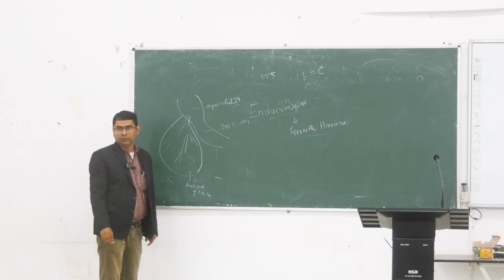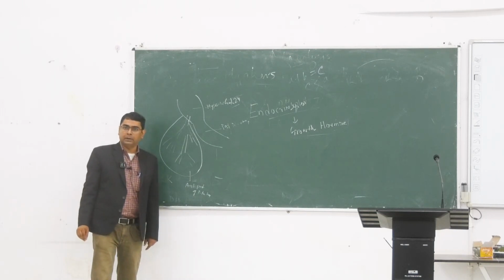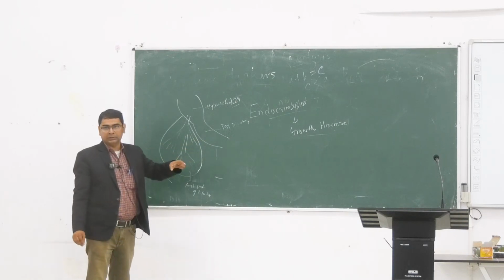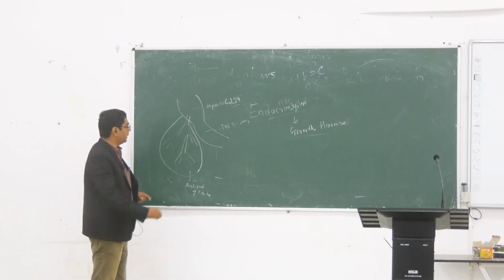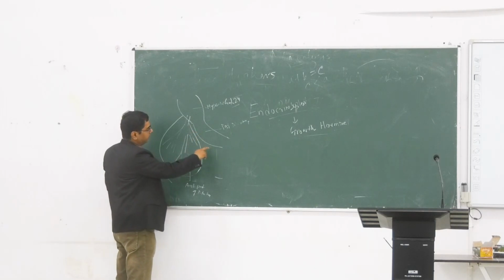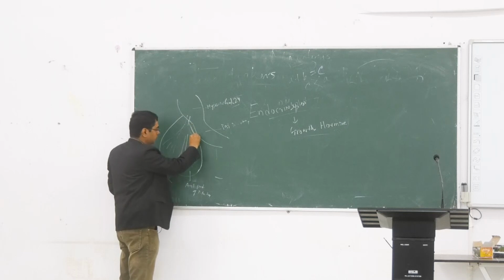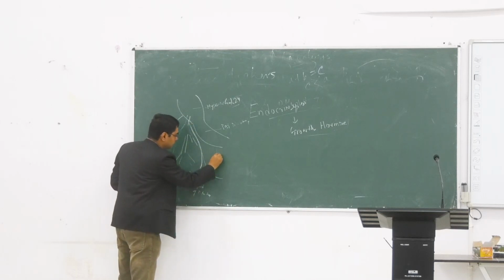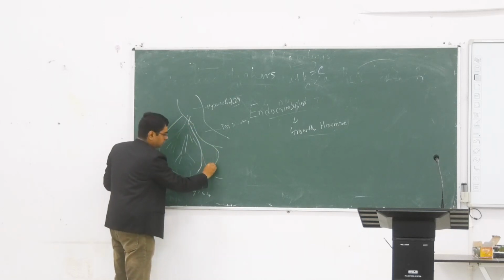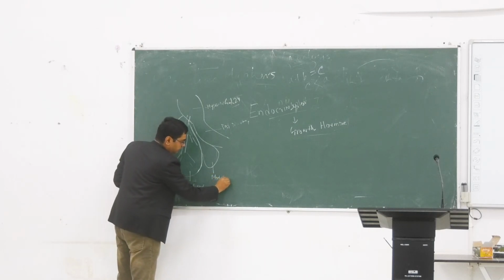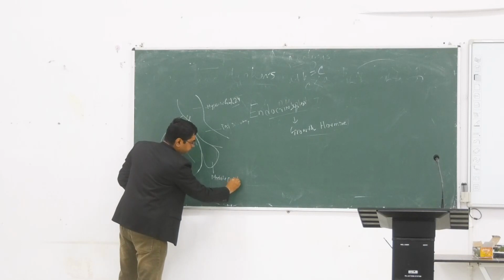So the posterior part is an extension, the anterior part is a portal system, and there is a gap in between the posterior and the anterior, that is the middle part of the pituitary.